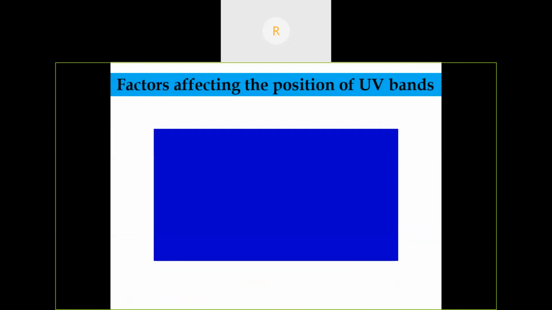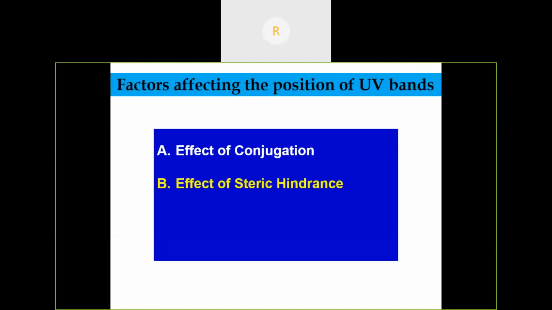So what are the factors which affect the position of UV bands? There are important factors: the conjugation, the steric hindrance, the solvent, and pH will affect the position of UV bands. Now I'm going to discuss one by one with examples.